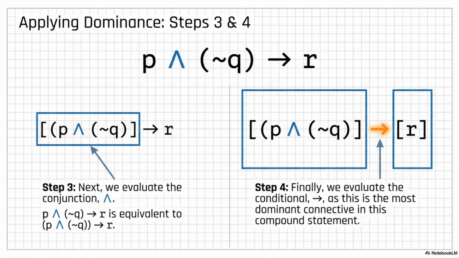So if we were to put the parentheses in at the very end, just to show our work, it would look like open parentheses P and open parentheses not Q, close parentheses arrow R. Precisely. The dominance of connectives tells you exactly how to build those invisible parentheses.